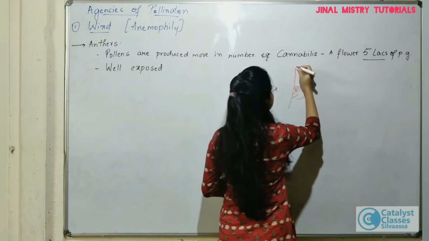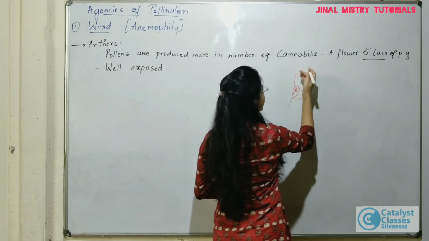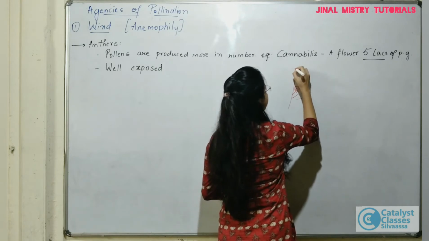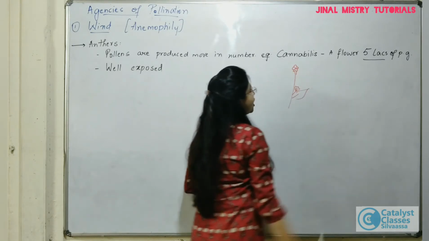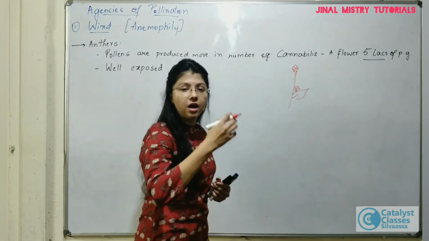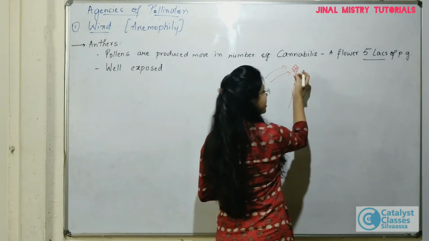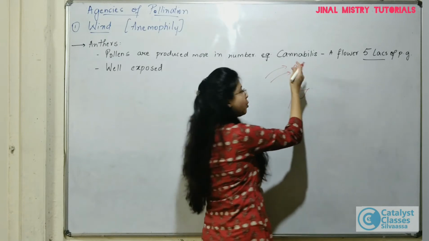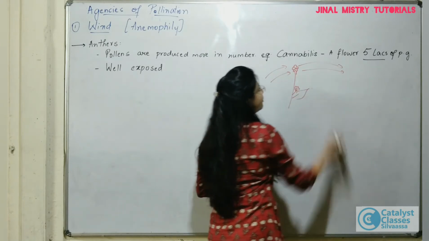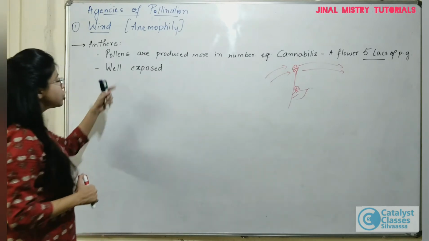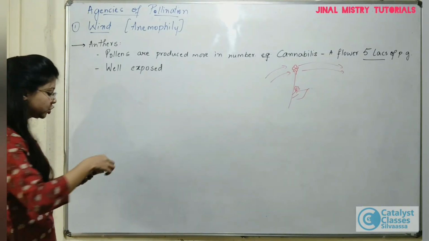So those plants in which the pollen grains are carried by the wind have flowers present on the top part of the plant, so that whenever the wind is blowing, the anthers are very well exposed and the pollen grains easily flow with the help of wind. So remember, the anthers should be well exposed.